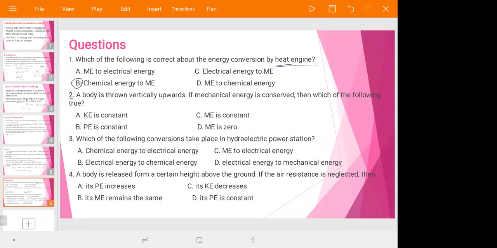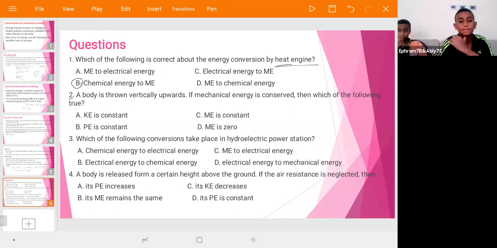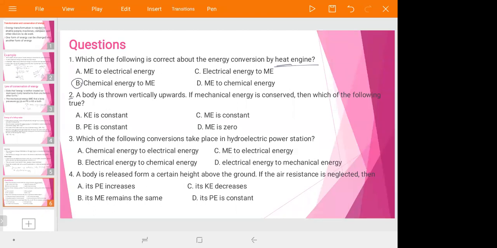A body is thrown upward vertically. A. Kinetic energy is constant. B. Potential energy is constant. What about the others? Mechanical energy is constant. The answer is C. Mechanical energy is constant.